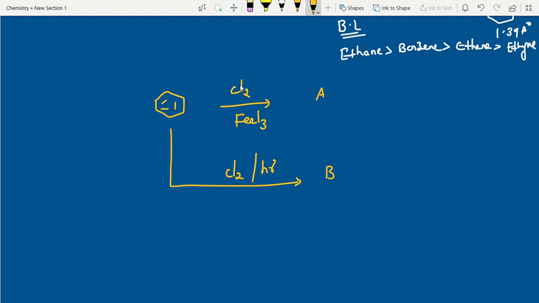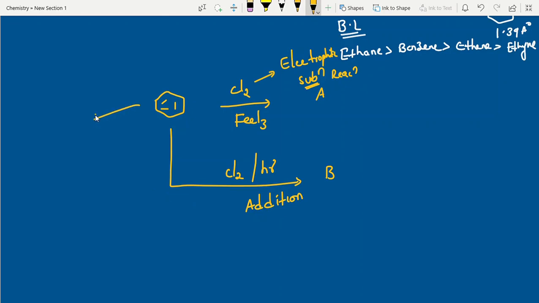I am writing here: this is an electrophilic substitution reaction, and this is an addition reaction.